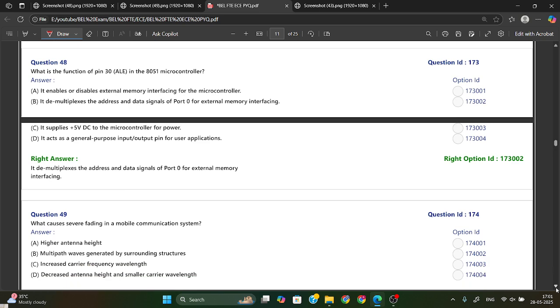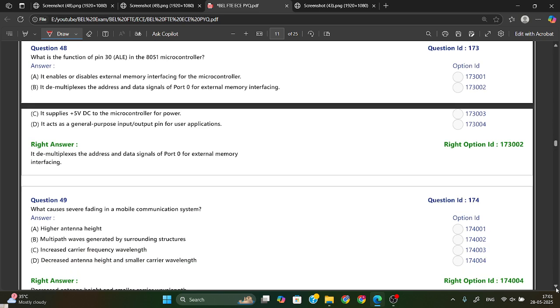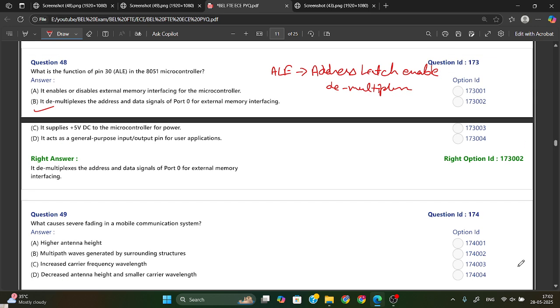Now, what is the function of pin 30 in the 8051 microcontroller? Pin 30 is ALE. ALE means address latch enable. The function of address latch enable is like a demultiplexer. It works as a demultiplexer. Sometimes it is used for the address, and sometimes for a data signal for the memory interface. So from here option B is your right answer.